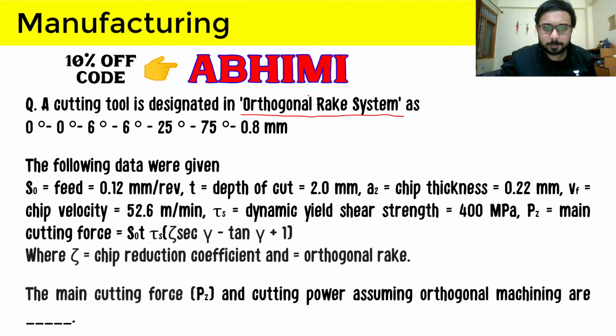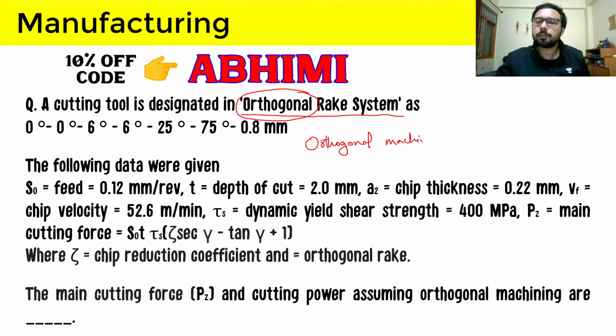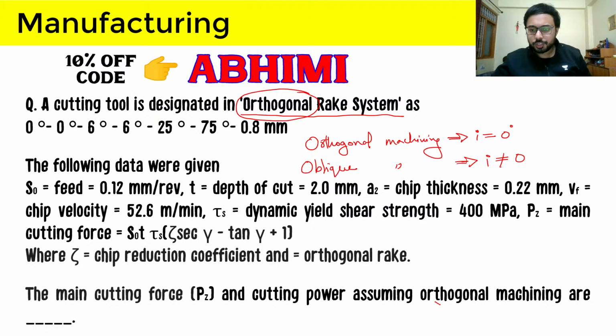And remember, for orthogonal machining, I will write it down here: for orthogonal machining, inclination angle is equal to 0 degrees, and for oblique machining, inclination angle is not equal to 0 degrees. Here it is orthogonal machining given in the question, so we can take it as 0 degrees.